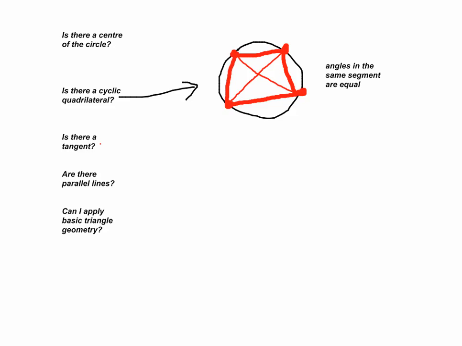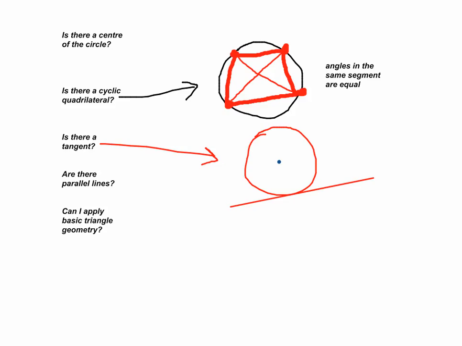Okay, now the next question, and just pay attention because this will be very useful, I promise you. The next question is: is there a tangent? Now that's pretty obvious because you have a circle and then you've got this line on the outside. Okay, that's not a tangent at all. But you've got this line on the outside. There we go, that's better. A tangent. So what can we say about the tangent?